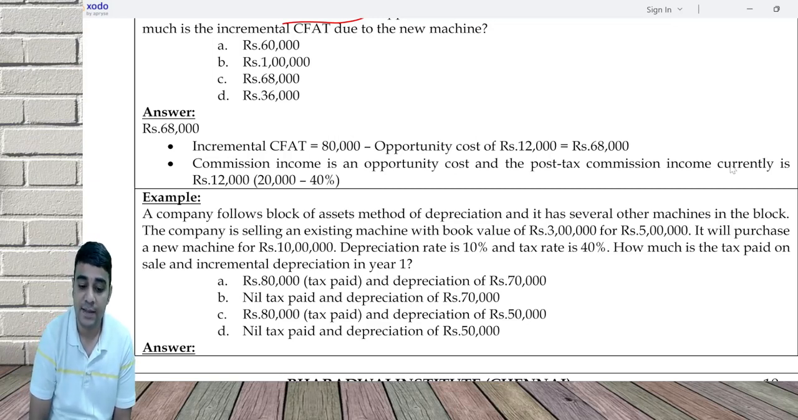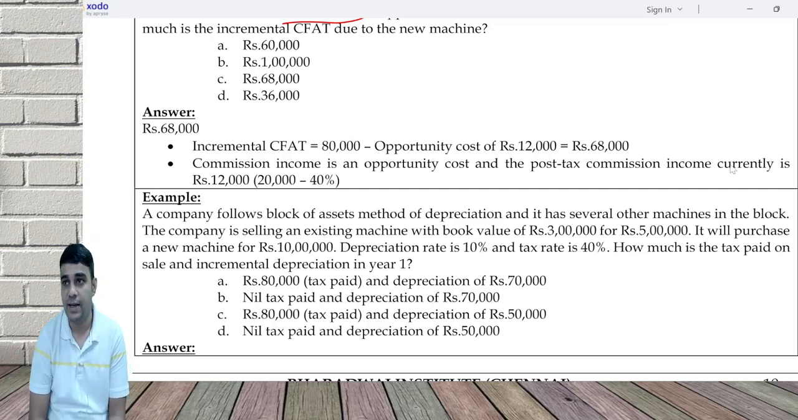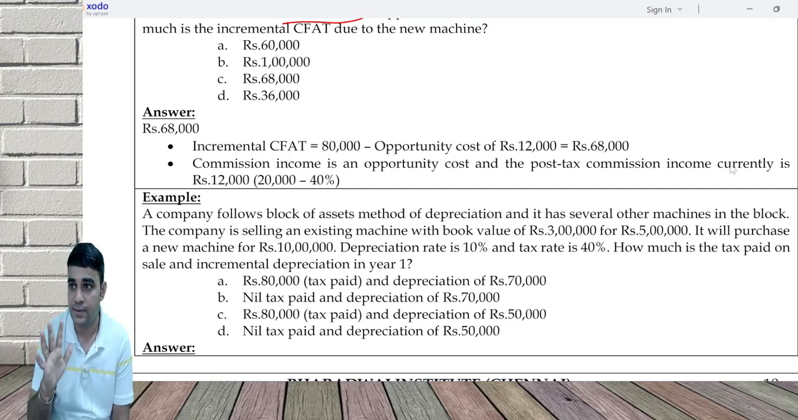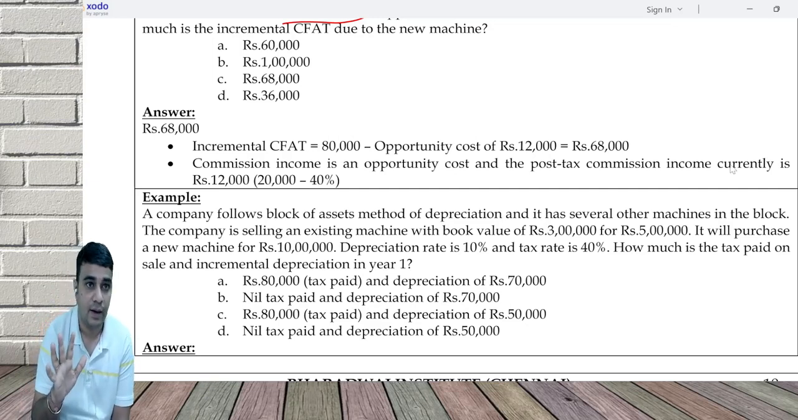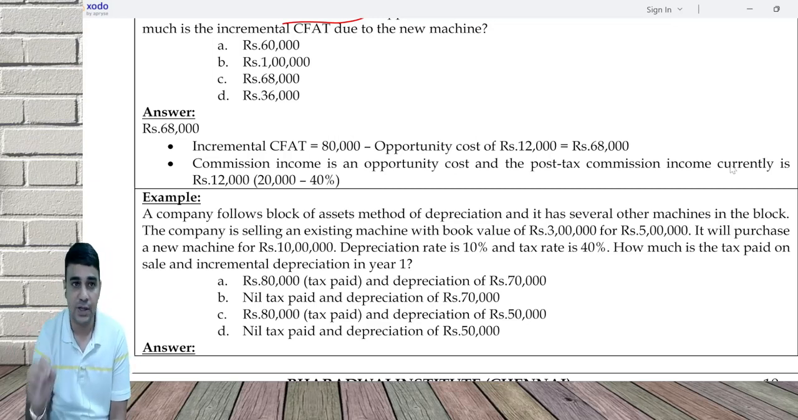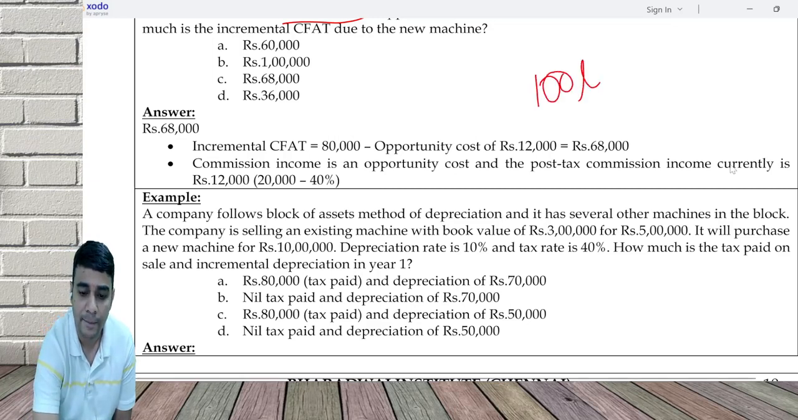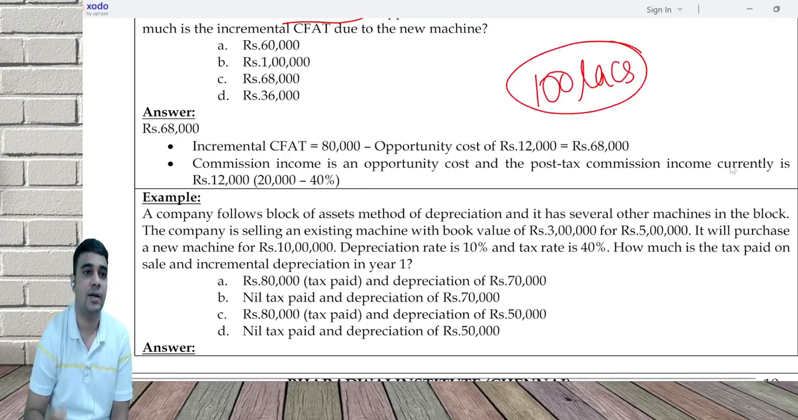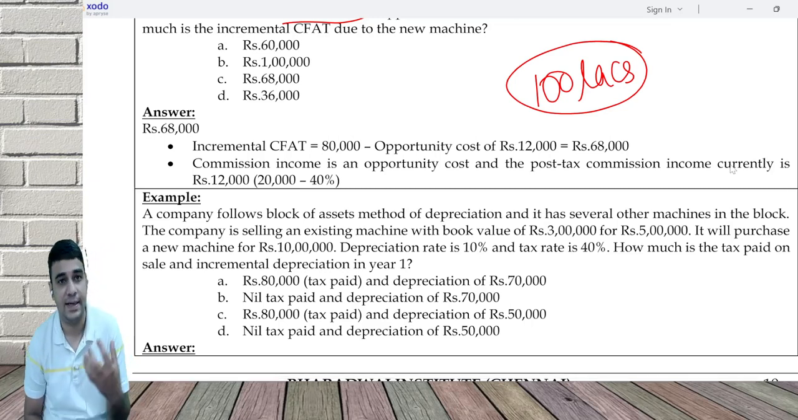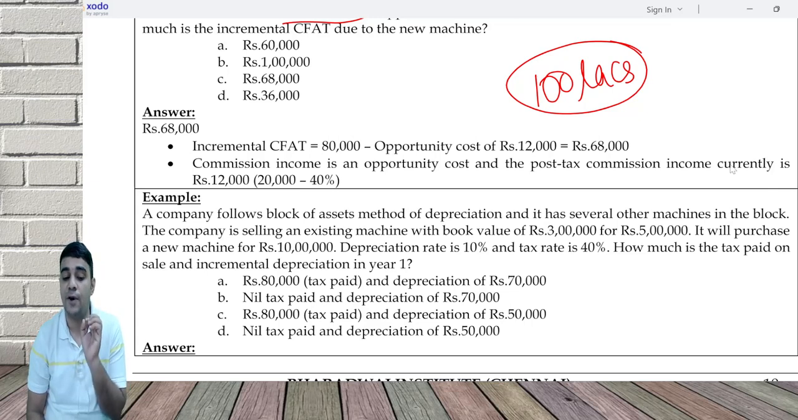Company is selling an existing machine with a book value of 3 lakh for 5 lakh. No income tax will come on this because it is not short term capital gain. It will purchase a new machine for rupees 10 lakh. Just an imaginary number, okay? Today the block value is 100 lakh. If somebody is saying the block value is very less, then it's a different story. So in this 100 lakh, I'm selling an asset, a 3 lakh asset, for 5 lakh.